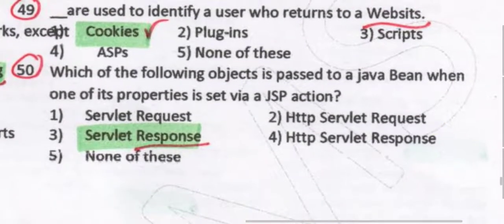Which of the following objects is passed to a Java bean when one of the properties is set via a JSP action? The servlet response is the one which is important. That is the object passed to a Java bean when one of the properties is set via a JSP action.